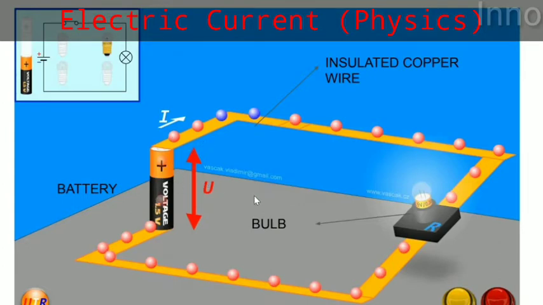In the first situation, when this dry cell is removed and these two ends are connected with each other, then definitely the bulb does not glow. Why? Because in every simple electric circuit, a source of energy or source of electricity is necessary. You may know that a battery or dry cell contains chemical energy which is converted into electrical energy, then further it is converted into light and heat energy.